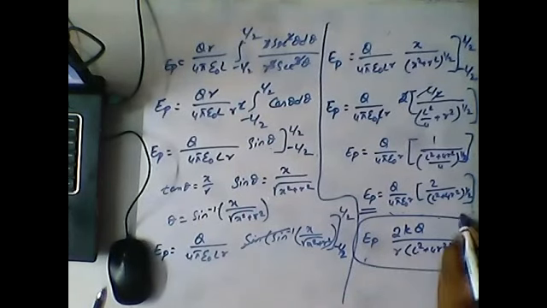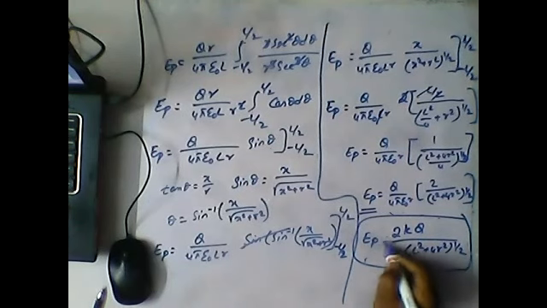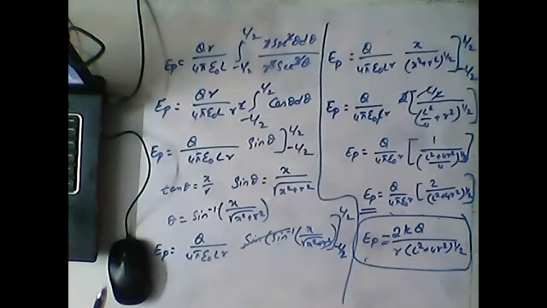This is the only shortcut: 2KQ by R into (L square plus 4R square) whole power 1 by 2. This is the electric field intensity due to a uniformly charged rod at an equatorial point.